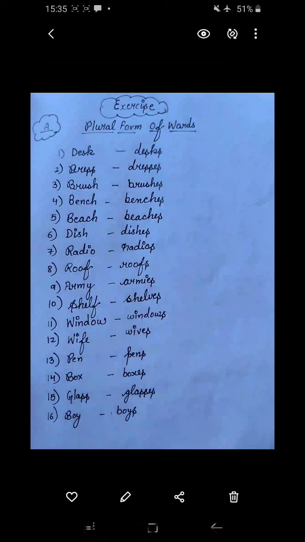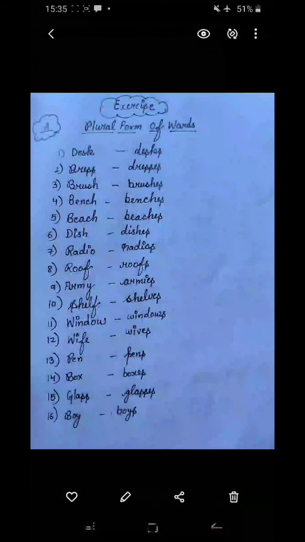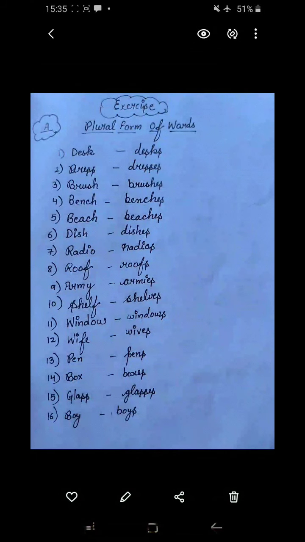You have to use ES because it ends with double S. Brush, SH is there, so you use ES at the end. The same with bench. CH is there, so you use ES at the end to make it plural. Bench, benches. Beach, beaches. Dish, dishes.